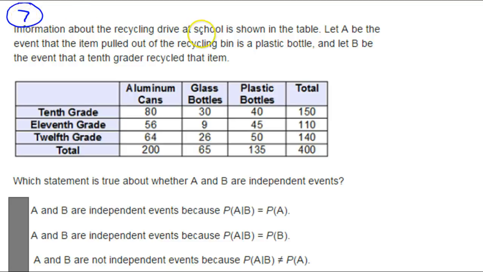Information about the recycling drive at school is shown in the table. Let A be the event that the item pulled out of the recycle bin is a plastic bottle, and let B be the event that a 10th grader recycled that item. All right, so let's see. A is plastic bottle. And B is 10th grader.